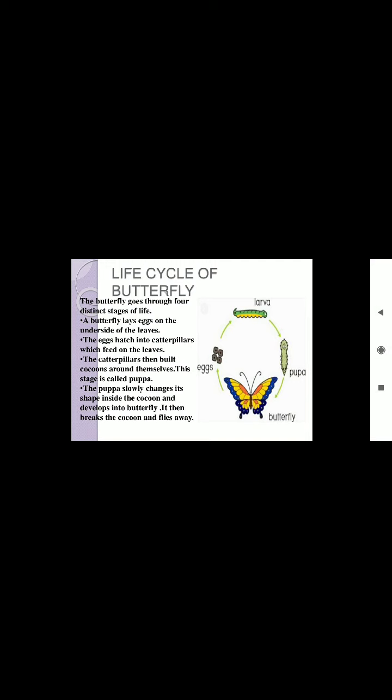Third stage, pupa stage. The larva feeds and grows. It covers itself with a shell called cocoon. This stage is called the pupa stage.